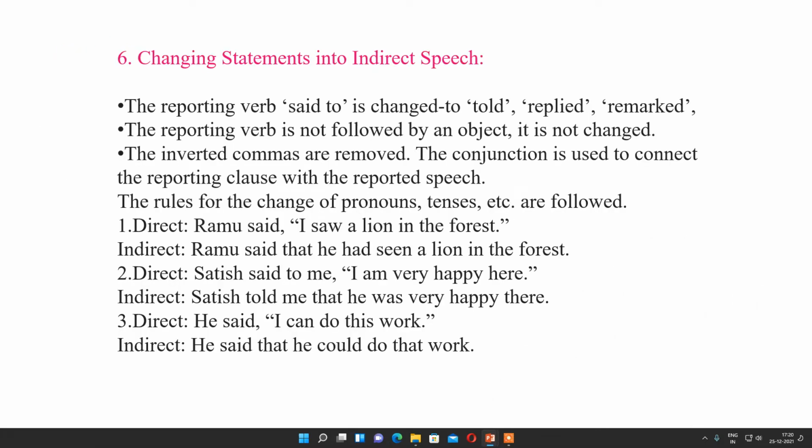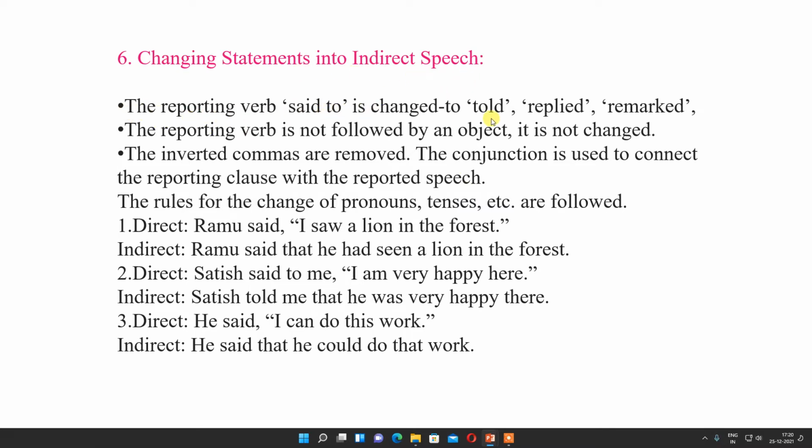Changing statement into indirect speech. The reporting verb "said" is changed to told, replied, remarked. If the reporting verb is not followed by an object, it is not changed. The inverted commas are removed, and a conjunction is used to connect the reporting clause with the reported speech. So now, changing statements into indirect speech, what you have to do?